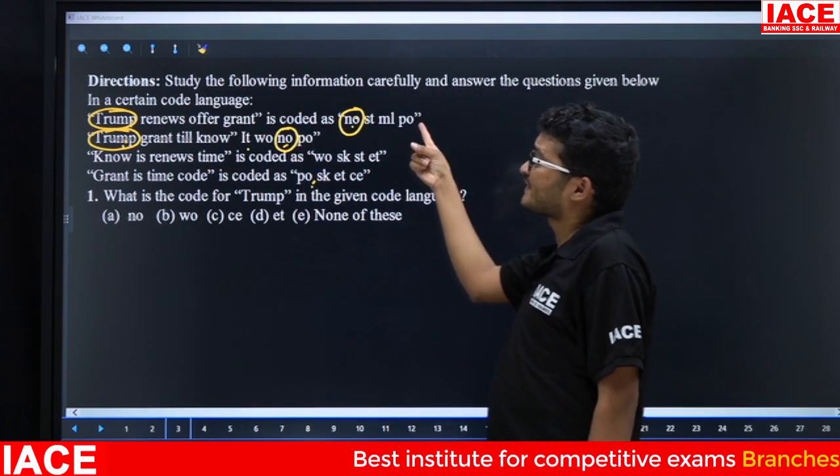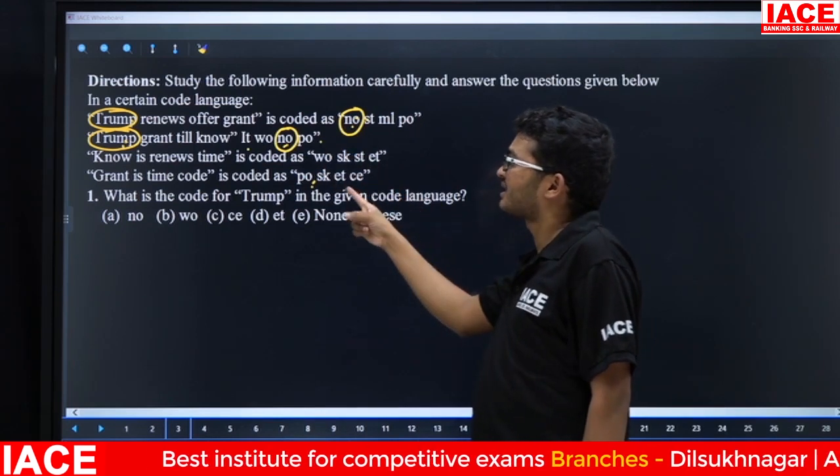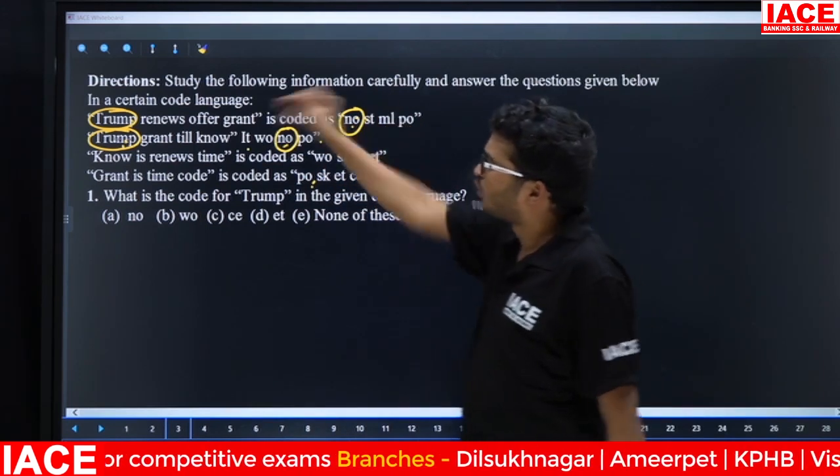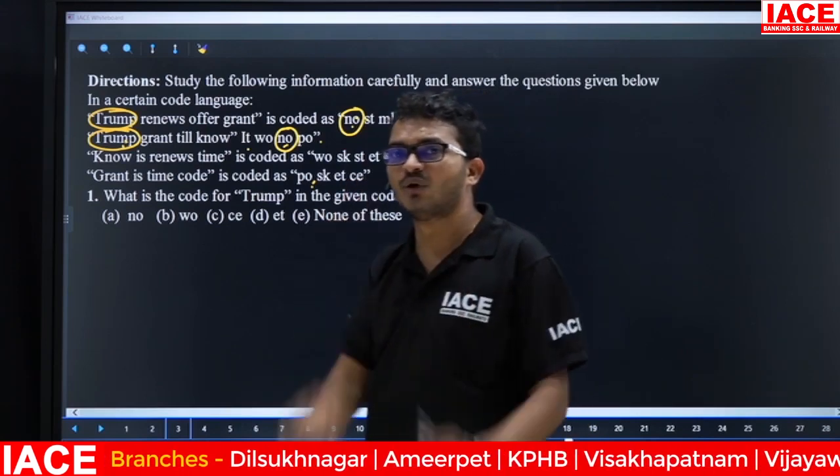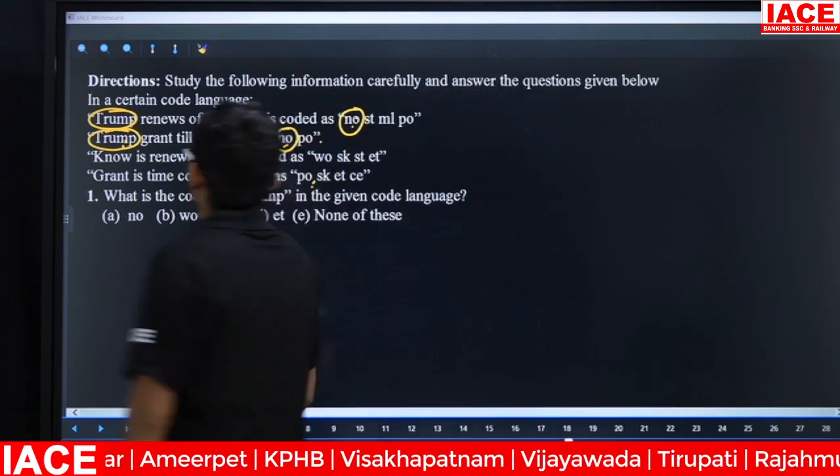Friends, here PO is present in the first line, second line, and last line. That means for PO, no chance. So, what is the code for Trump? The answer is PO.